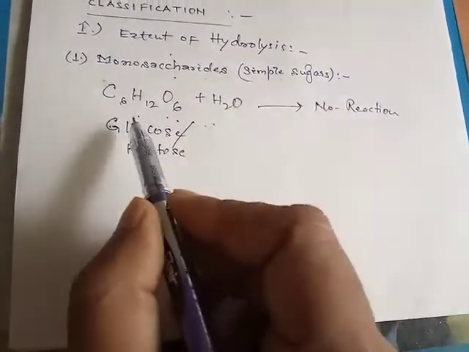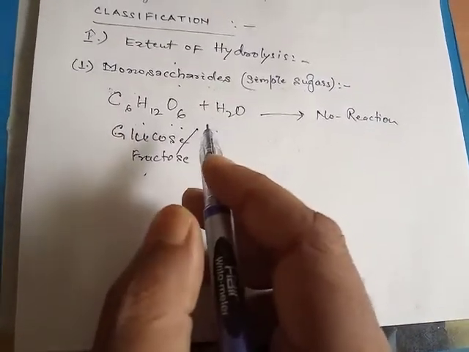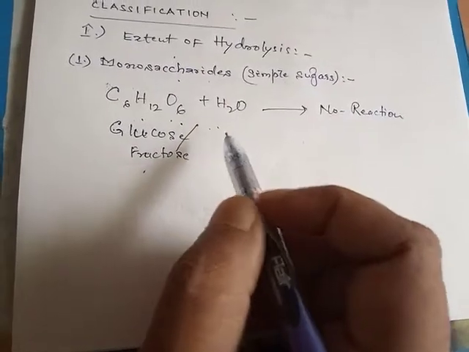So this is the simplest form of carbohydrates, which are called simple sugars.